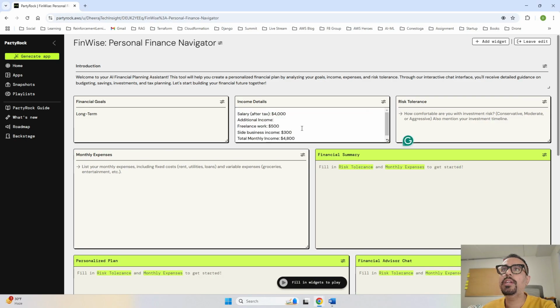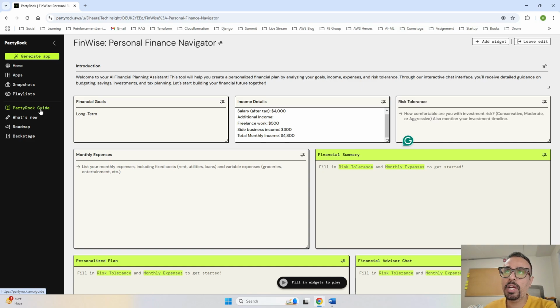So over here I have provided the salary after tax is $4,000 and the additional income is freelancing work. Side business income is $300 and total monthly income is going to be $4,800. If you want to do that for rupees, you can change the currency to rupees, pounds based on your requirement.